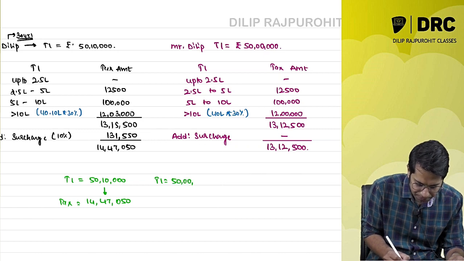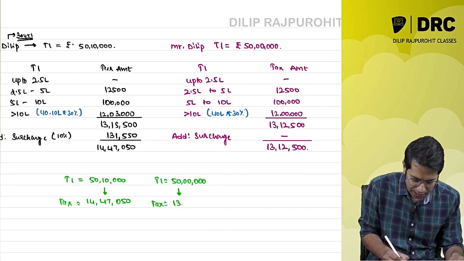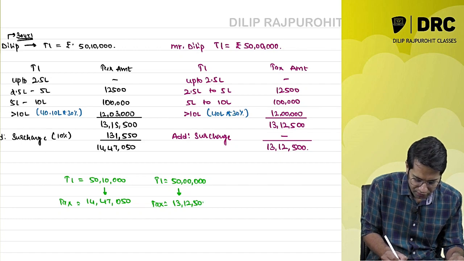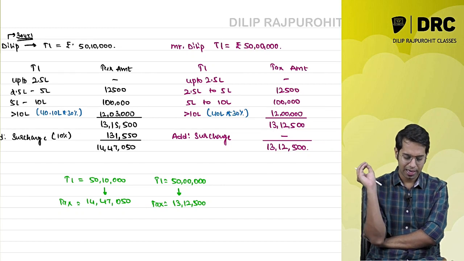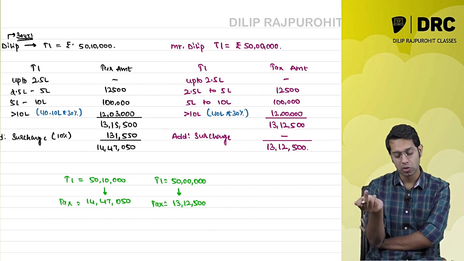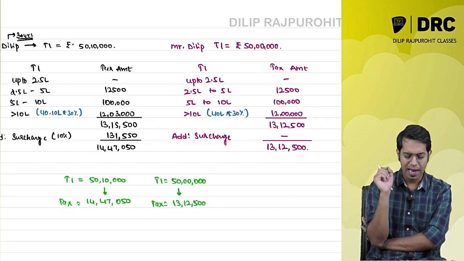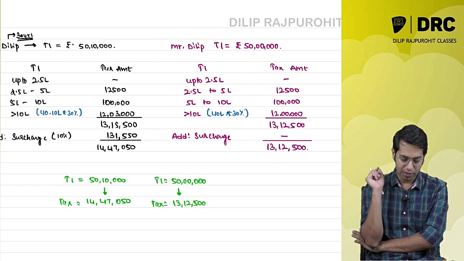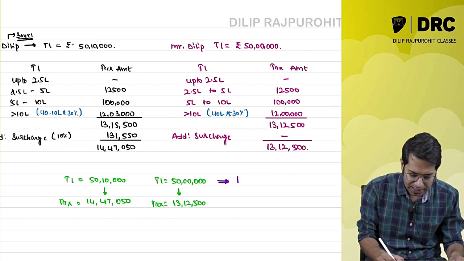And if my total income is exactly 50 lakh rupees, I have to pay a tax of 13 lakh 12,500 rupees. When my total income was 50 lakh 10,000 rupees, I had to pay 14 lakh 47,000. And when my total income is exactly 50 lakh rupees, I have to pay a tax of 13 lakh 12,000.